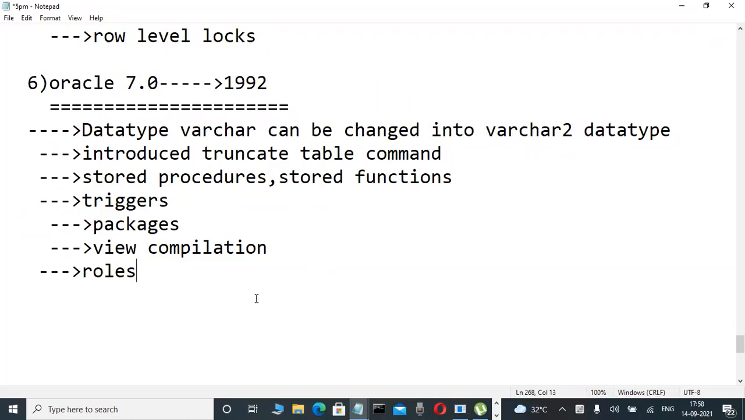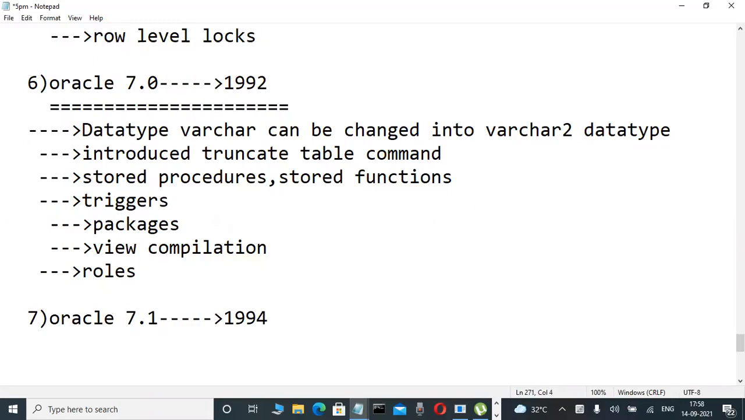At least tell me the next version number. Yes, very good. Still, so many fellows are unsure. Some are telling Oracle 8i, no. Some are telling Oracle 8.0, no. Oracle 7.1 is the next version. This 7.1 was introduced in 1994.